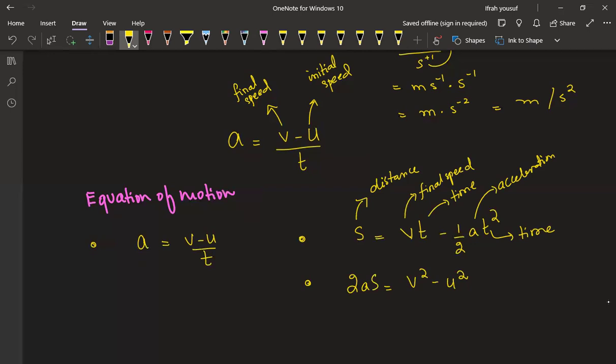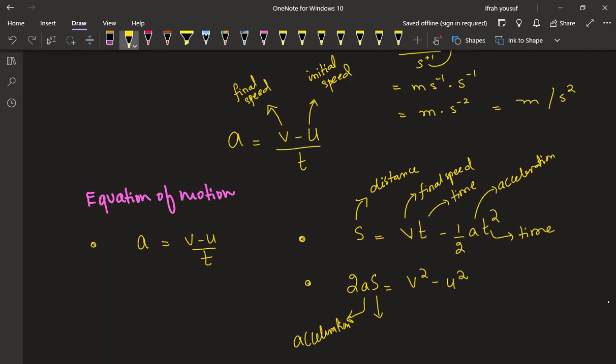The examiner is not demanding you to explain how these equations of motion have been derived, so you do not have to explain in detail. These equations, these formulae, will also be given in your paper, in the data booklet. So you just need to understand the meaning of these symbols, and in the next class we will be doing some questions where we are going to apply these formulae.